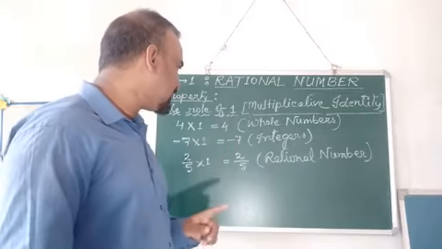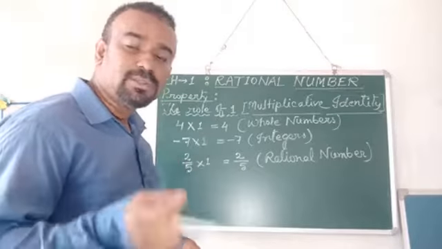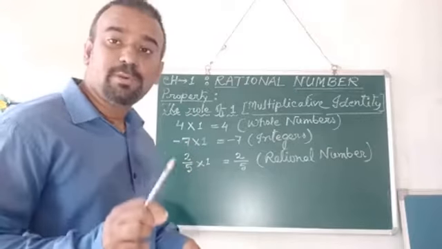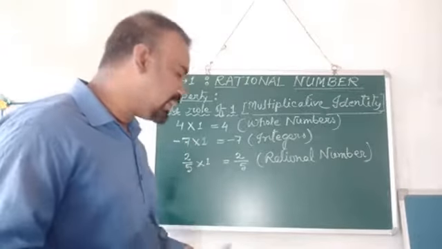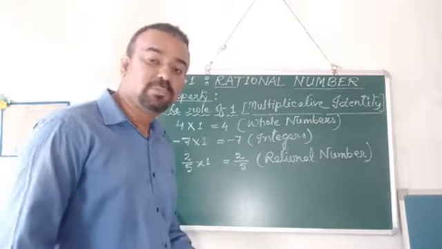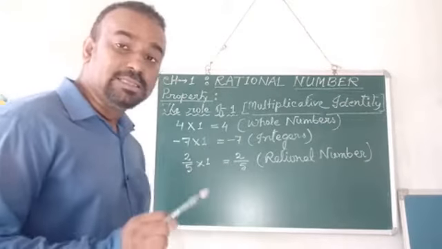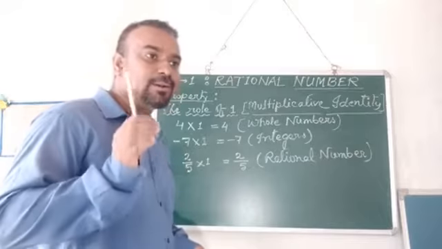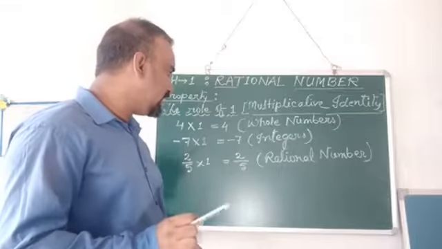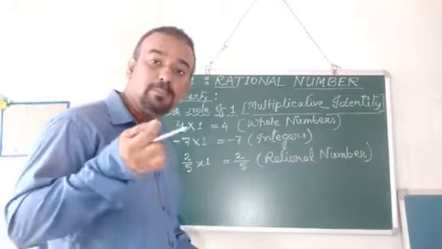So again we can say that after multiplying with an integer, the result is the same integer. When I took an example of a rational number, 2 by 5, and multiplied 1 with 2 by 5, again the result is 2 by 5 only, which is a rational number. So we can see that by multiplying a whole number, integer or rational number with 1, you will get the same number that you are multiplying with.